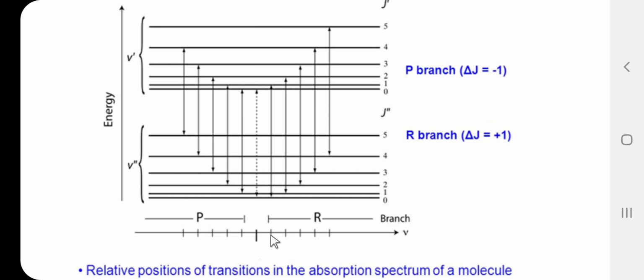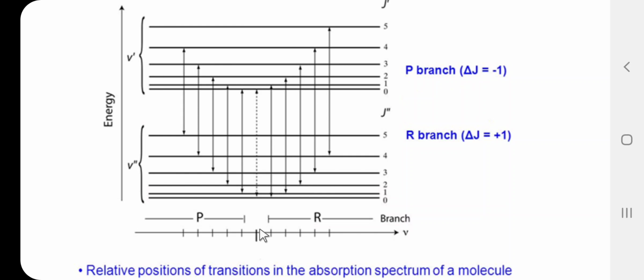When we consider the vibration rotation spectra, the first line, R0, is obtained at twice B centimeter inverse. Then R1 is obtained at 4B centimeter inverse, then 6B centimeter inverse, 8B centimeter inverse, 10B centimeter inverse. The P line, that is P1, is again obtained at twice B centimeter inverse. P2 is obtained at 4B centimeter inverse, then 6B, 8B, 10B centimeter inverse and so on.